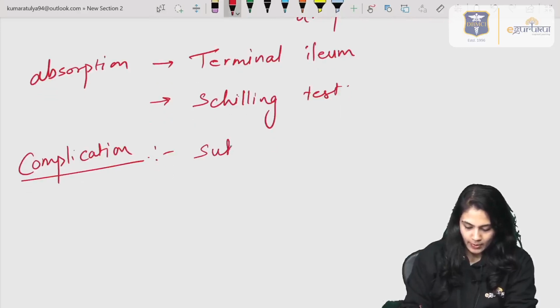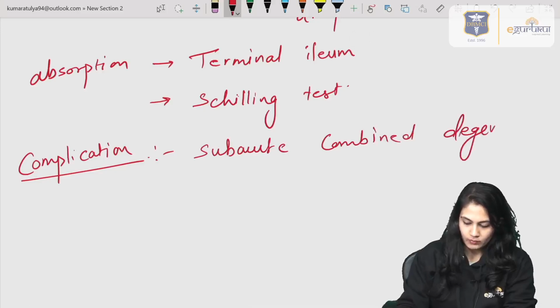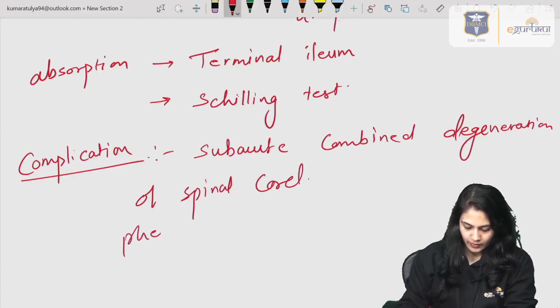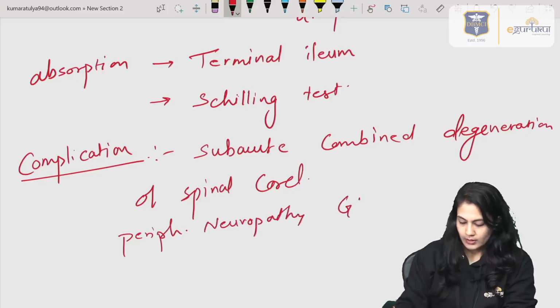You can see subacute combined degeneration of spinal cord plus peripheral neuropathy, glossitis and angular stomatitis.